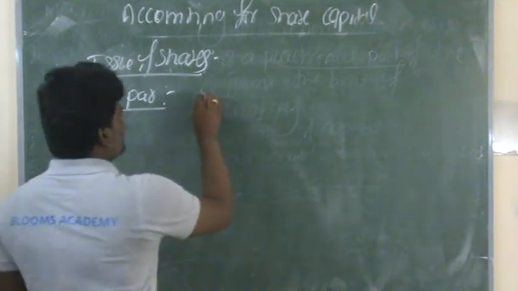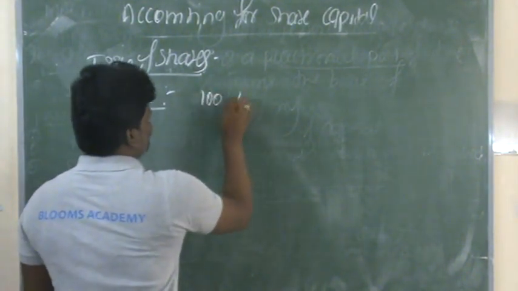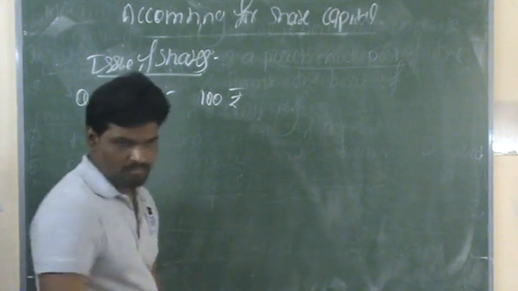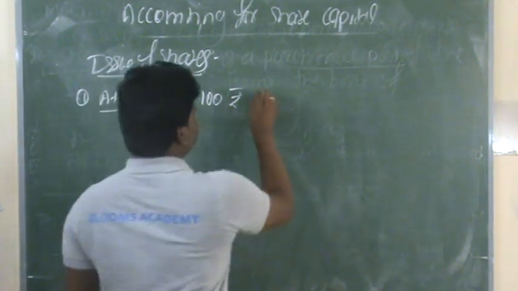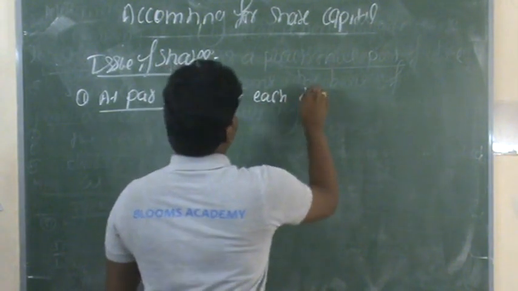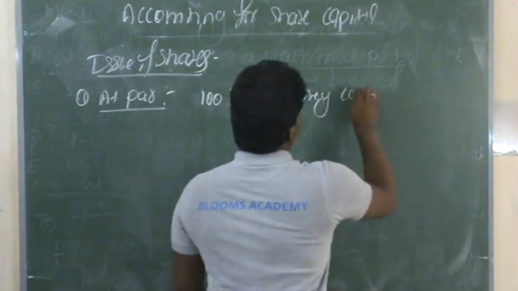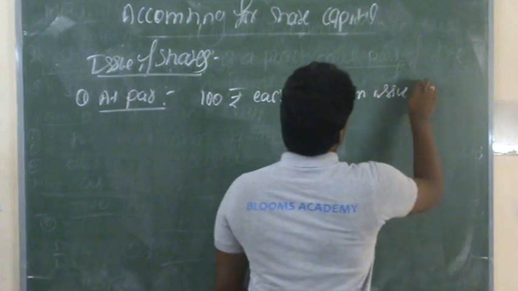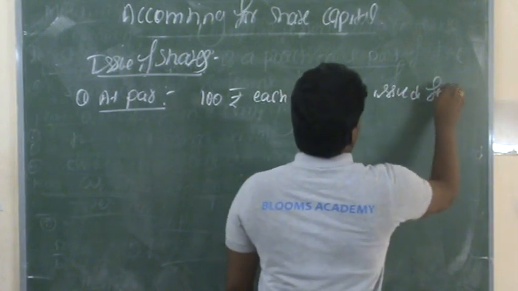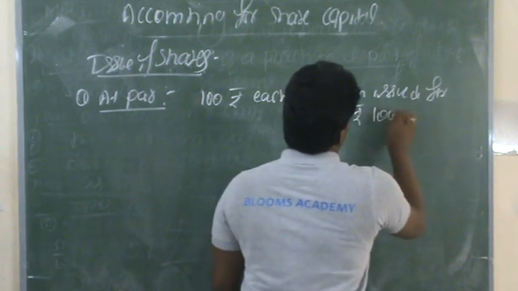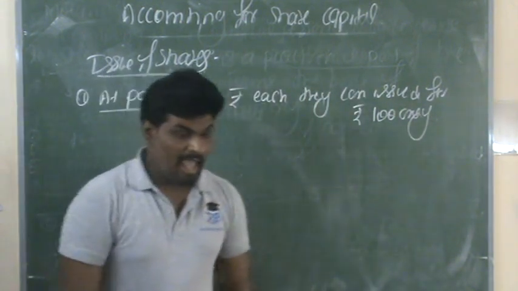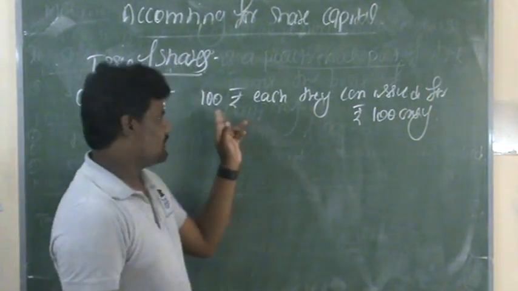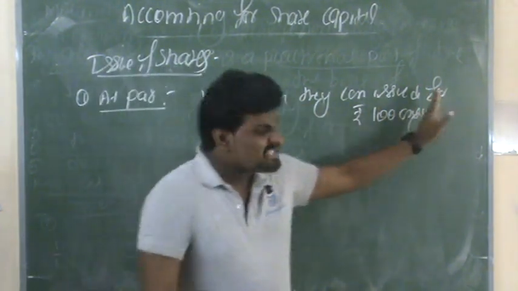Suppose the value of shares is rupees 100 each. They can issue for rupees 100 only. The actual value of shares is 100 rupees, and they issue at rupees 100 only.